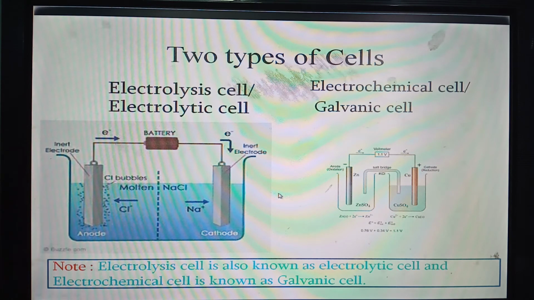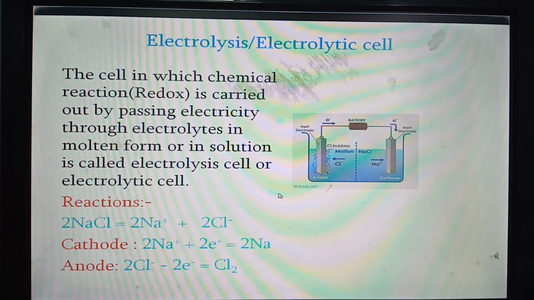Let us go to the next slide. Electrolysis cell or electrolytic cell. I have given the definition of the electrolysis cell. You will memorize it very well. The cell in which a chemical reaction, that is a redox reaction, is carried out by passing electricity through electrolytes in molten form or in solution is called an electrolysis cell or electrolytic cell.